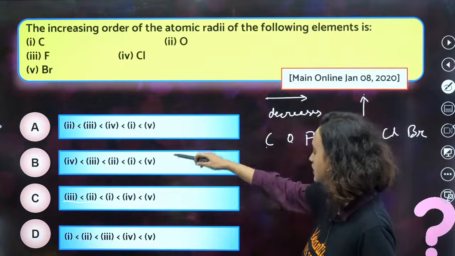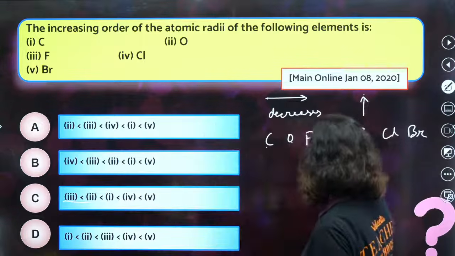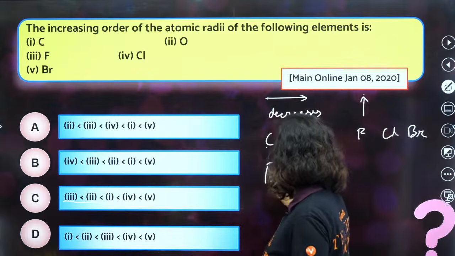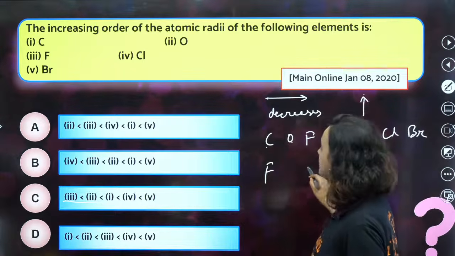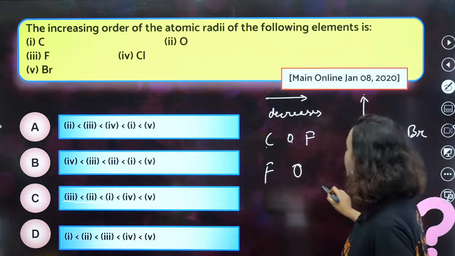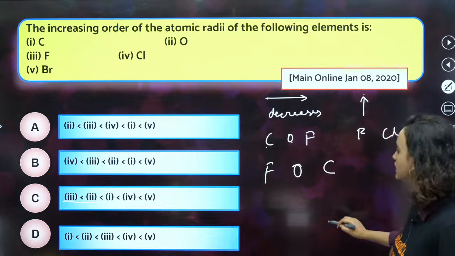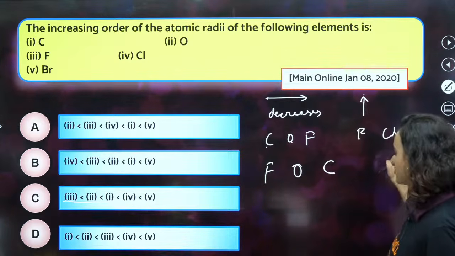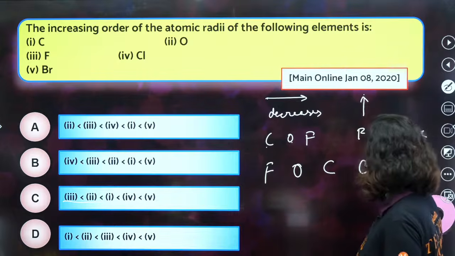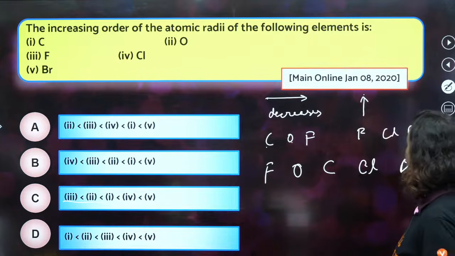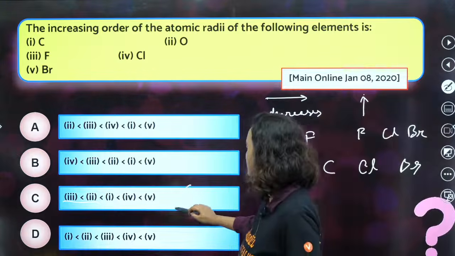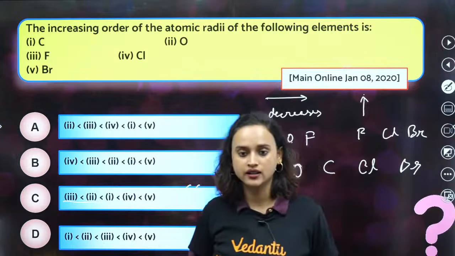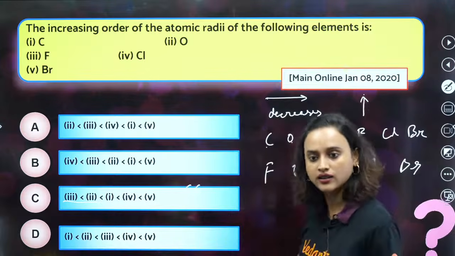Yes, fluorine is the least. From here also, fluorine will be the least. Then comes oxygen. Then comes carbon. Then comes your chlorine. And then it will be your bromine. So yes, it's this. Option C is the correct answer. Got it? Clear hai? ठीक है?